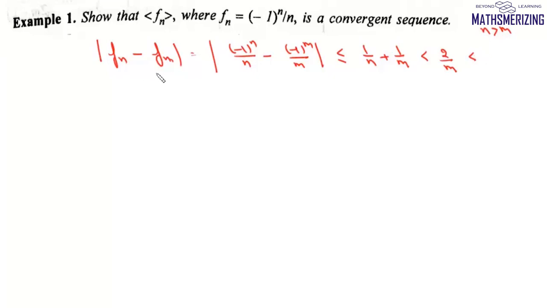Now if |Fn minus Fm| is to be less than epsilon, then this m will be greater than 2 upon epsilon. So for any value of epsilon, however small it may be, we always get a value of m where n is always greater than m. That means the sequence Fn is a Cauchy sequence, and Cauchy's convergence criterion says every Cauchy sequence is a convergent sequence. So the sequence is a convergent sequence.